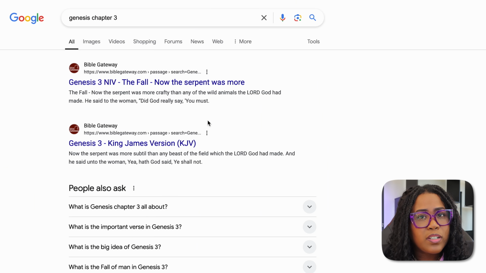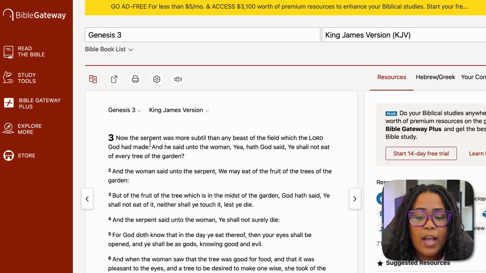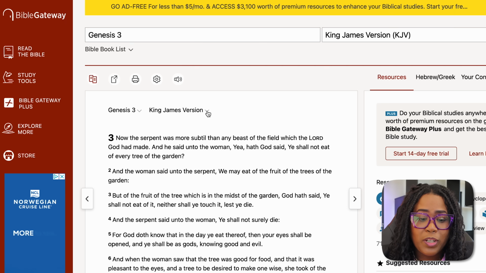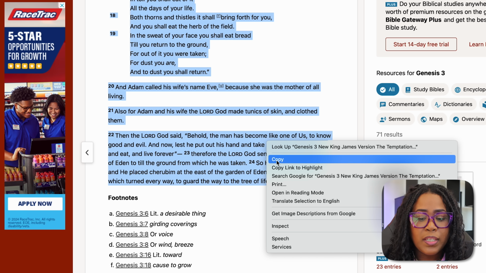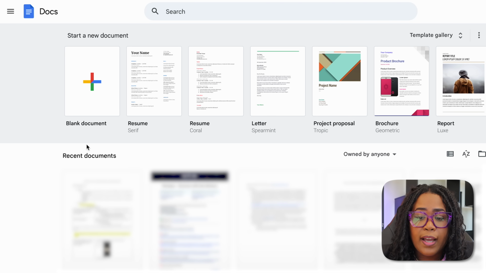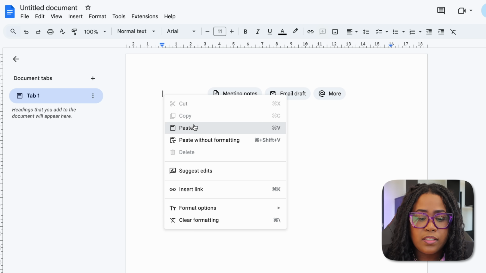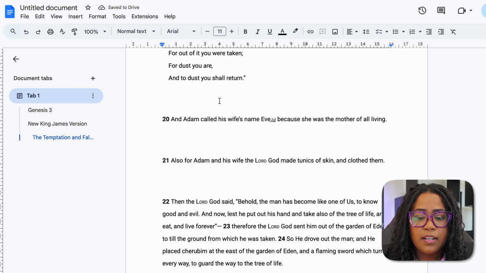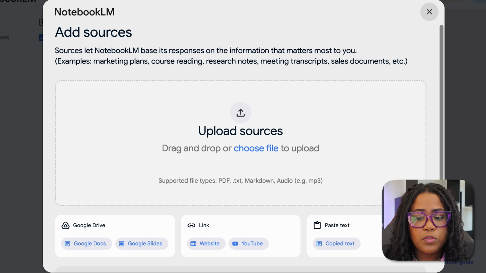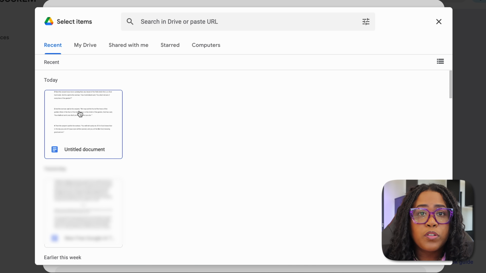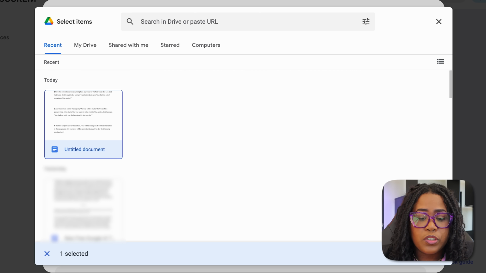So just to show you how this works, I'm going to take a chapter from my favorite book, which is the Bible. So I'll look up Genesis chapter 3. And I will just copy it, and then I will go to Google Docs, and it is also free to create a Google document. So we can just make a new doc and paste everything into it. And once we have all of that set up, we will head back over to Notebook LM, and I'm going to select Google Doc. And we'll just select the doc that was just created.